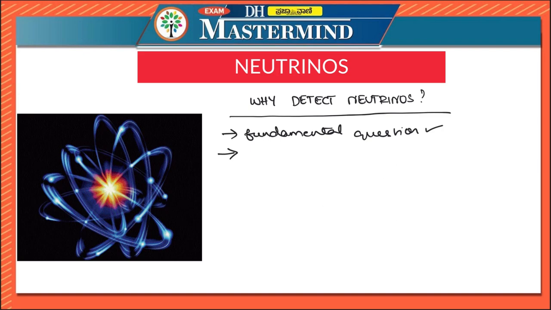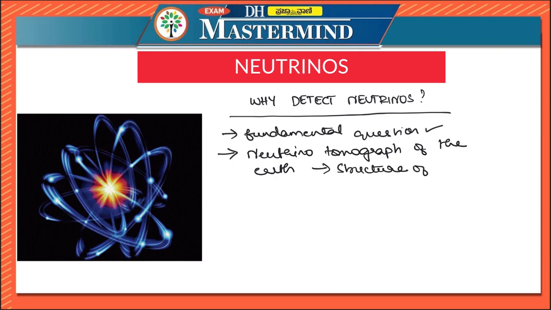Another major application of neutrinos is in the area of neutrino tomography of the Earth. What is the neutrino tomography of the Earth? We have already seen that neutrinos rarely interact or rarely get noticed because they interact only through the weak force. So neutrino tomography of the Earth gives us a detailed investigation of the structure of the Earth from the core onwards.